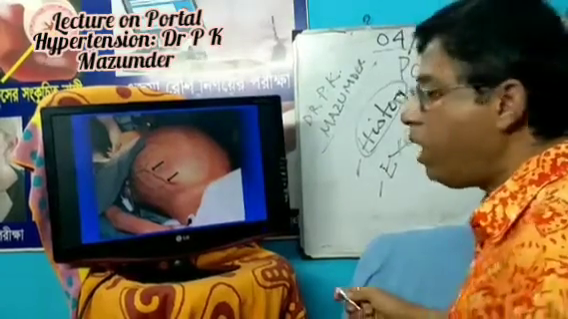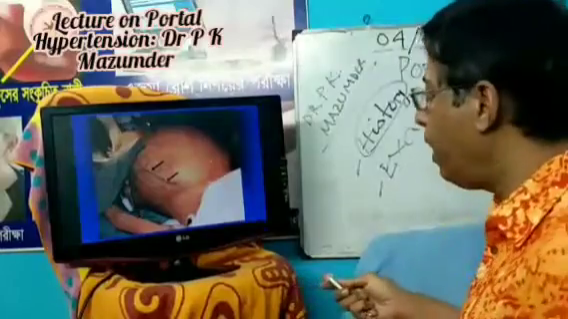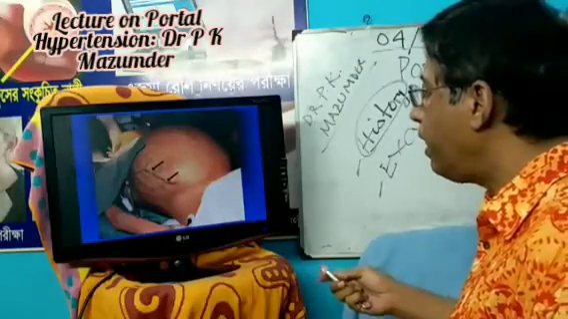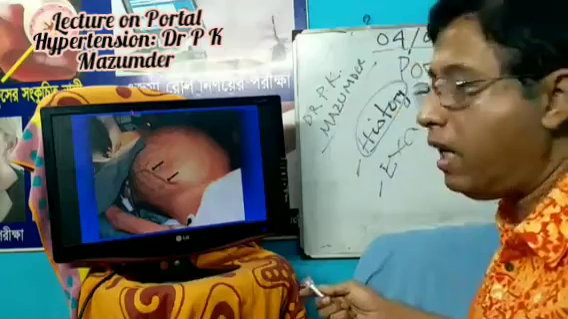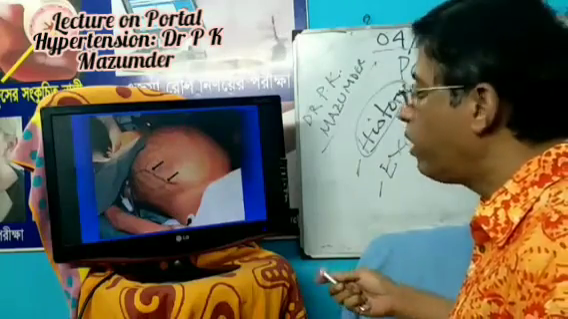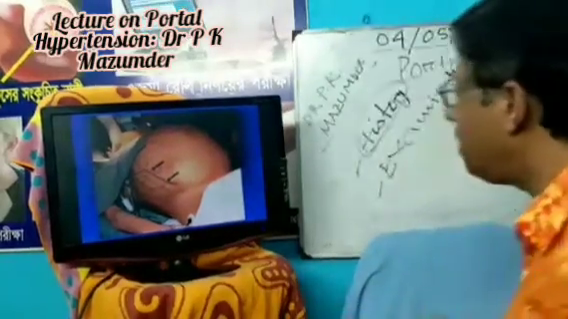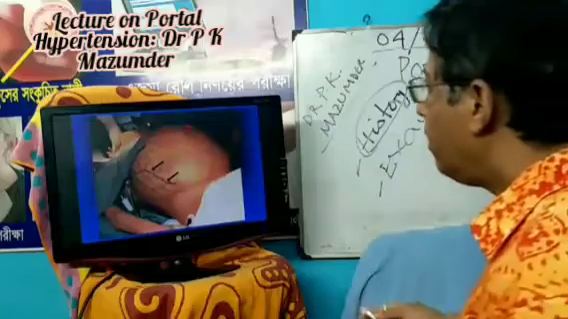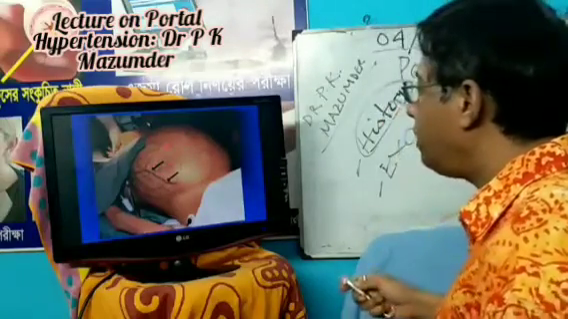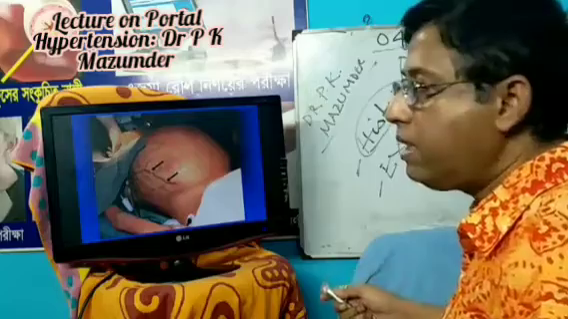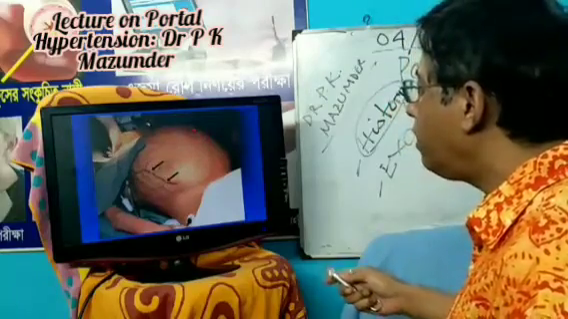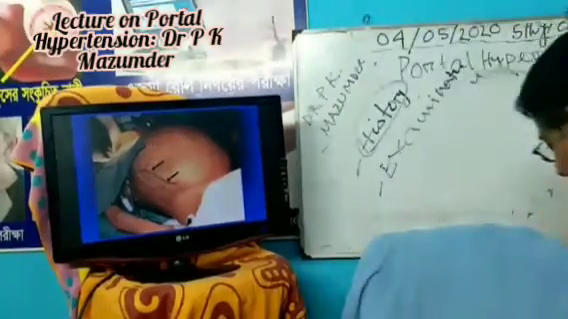And if there is a small amount of fluid in the peritoneal cavity, in that case you may not get the fluid thrill and shifting dullness. In that case you do the puddle sign. So there are 3 signs to diagnose ascites: one is fluid thrill, another is shifting dullness, and another one is the puddle sign.